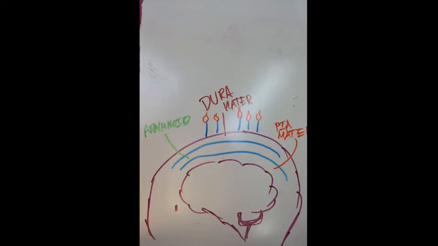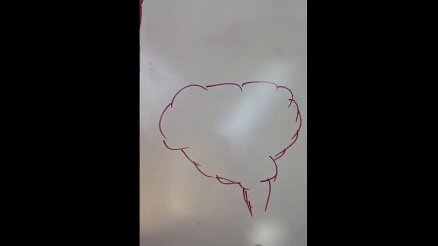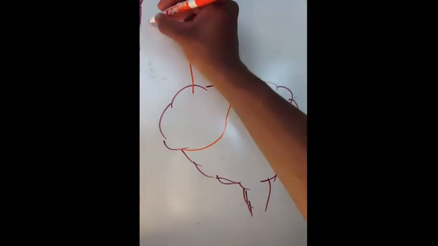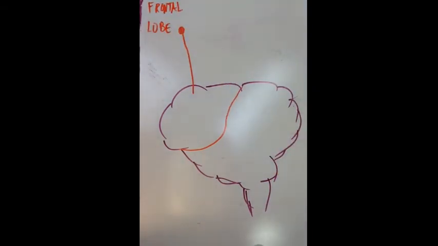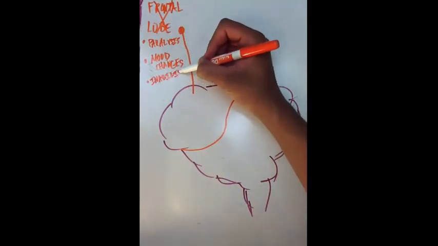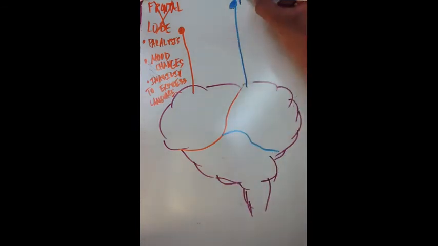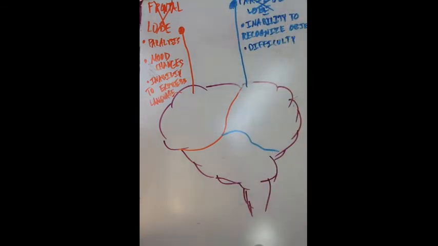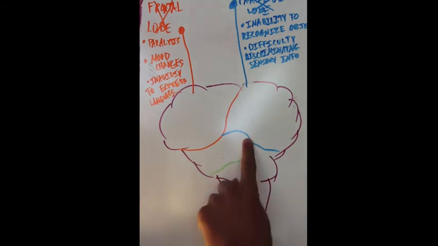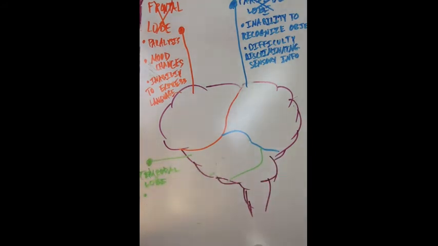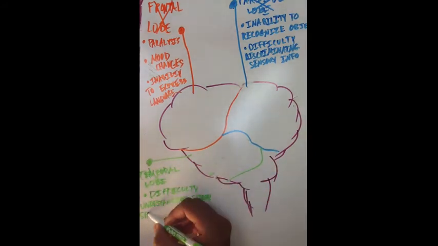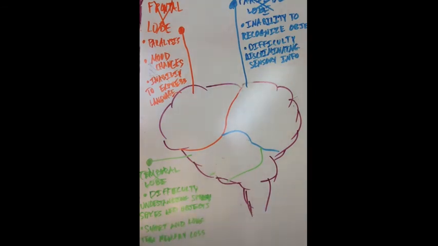But what happens when something goes wrong? Problems in the frontal lobes can lead to paralysis, mood changes, and inability to express language, and atypical social skills arise. In the parietal lobes, there would also be a certain inability to recognize objects and difficulty discriminating between sensory info throughout the body. If there are problems in the temporal lobes, difficulties in understanding speech, faces, and objects, and long and short term memory loss arise.